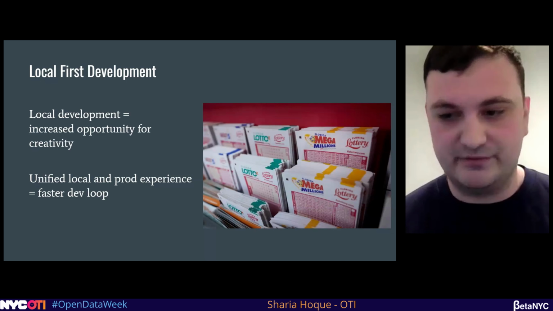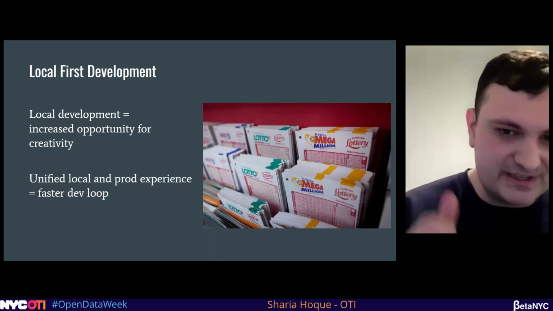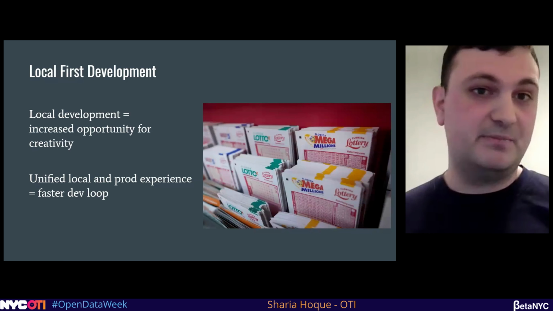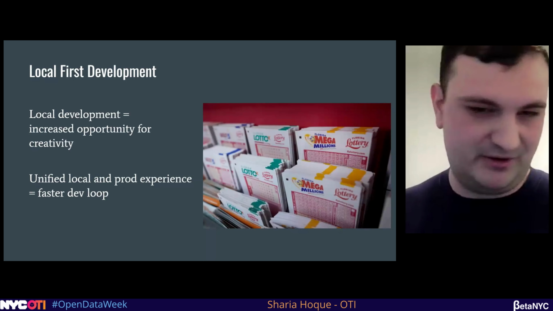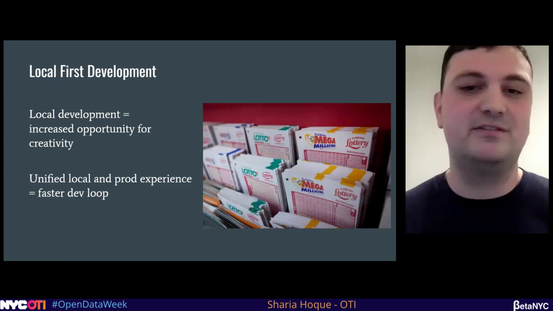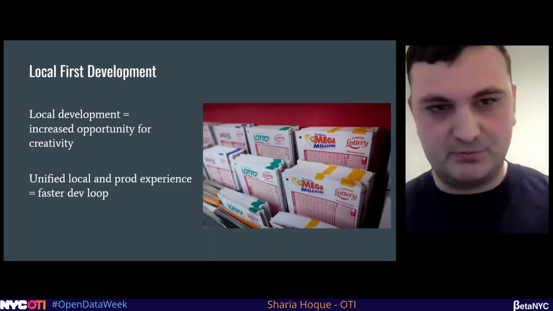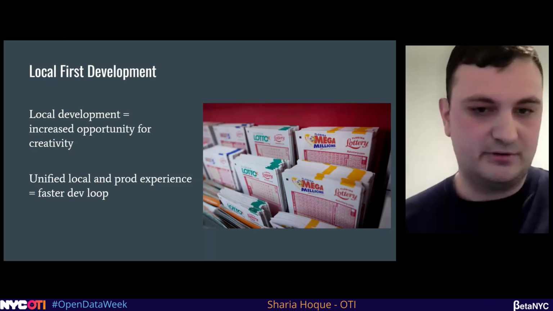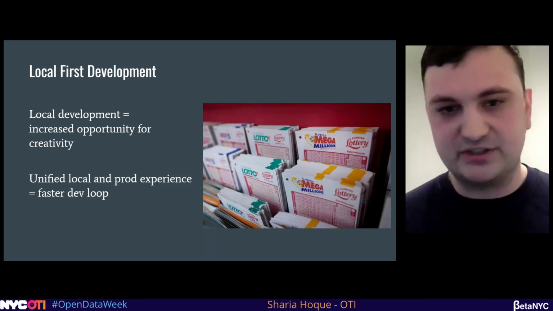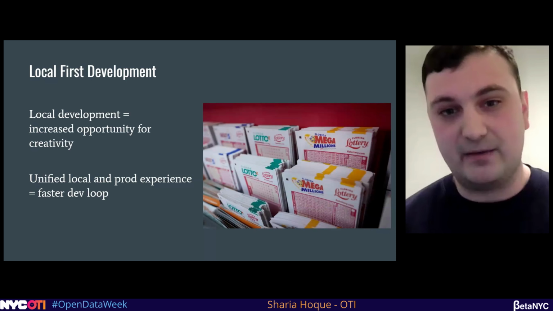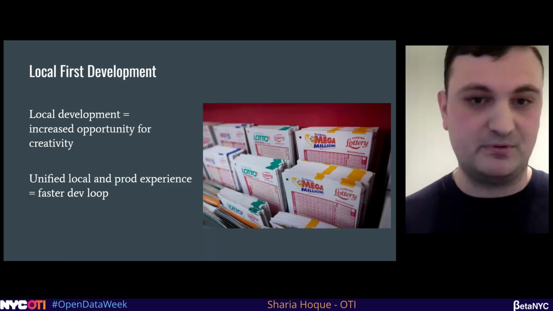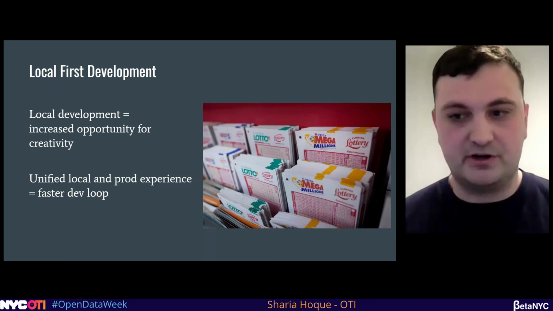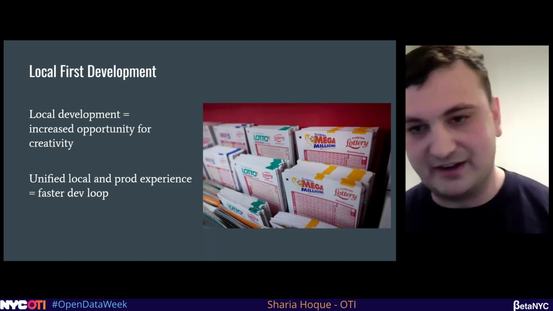I'm focused on local development because I think it gives a really increased chance for creativity. How many projects aren't started because, I don't want to set up an account and put my credit card on that data platform, I don't want to worry about my bill, I don't want to go to my supervisor and request extra budget to try this? You can just get started locally for free. All the work you're doing is just sweat equity. That's what's really beautiful. How many more projects can be created from just smart people wanting to do something? It becomes more possible with local development. Another really critical aspect is the unified local and prod experience.